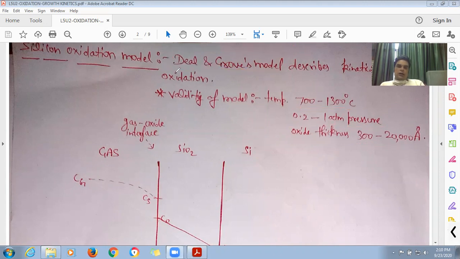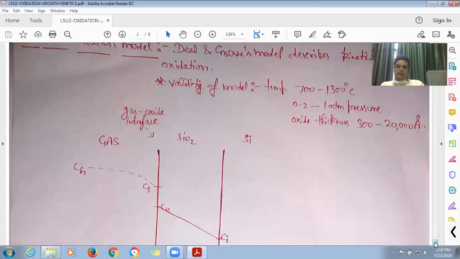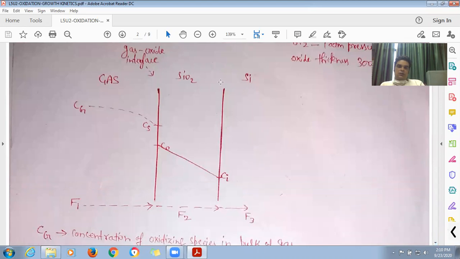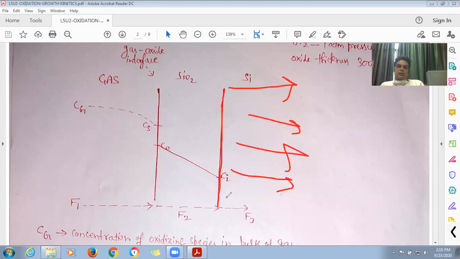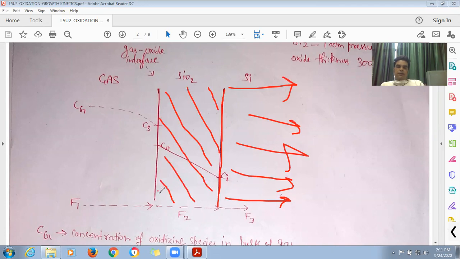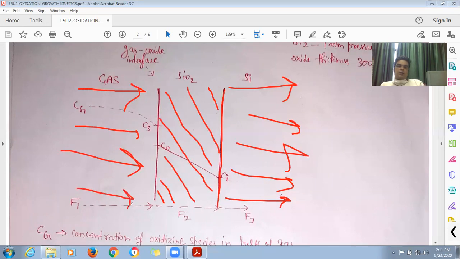To understand this model, let us consider this diagram. In this diagram, we can see that here we have the surface of silicon, and here we have the silicon substrate, and we are assuming that some silicon dioxide has already been grown here, already present here. Gas is allowed to flow to this side like this. You can visualize this by looking at this diagram.